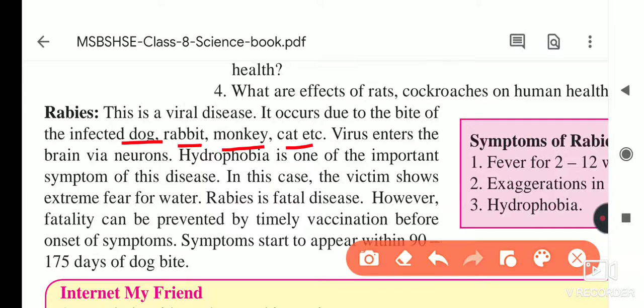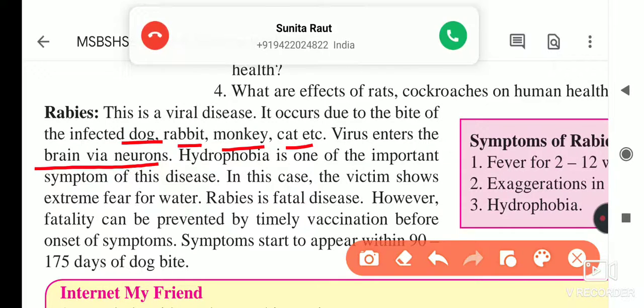When these animals bite us, that virus, that infection, passes to the person, and he also faces the rabies problem. The rabies virus enters the brain via neurons, our nervous system.